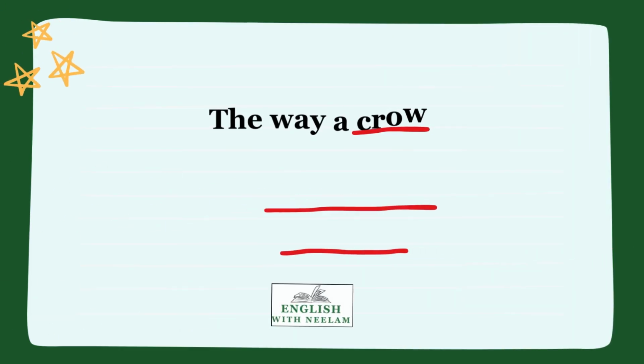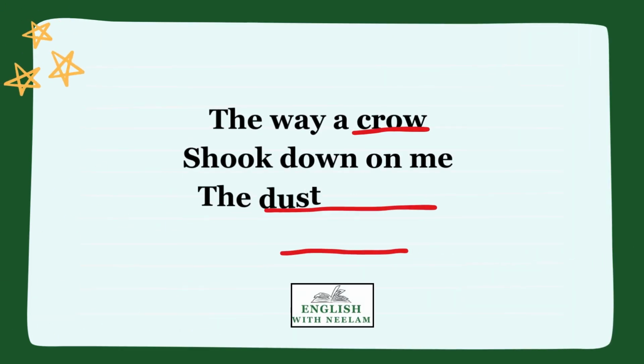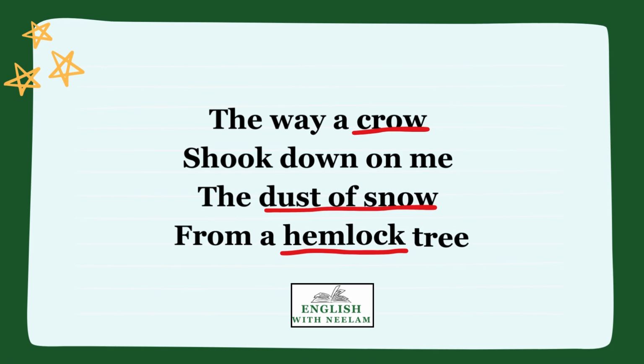Let us now start with the first stanza. The way a crow shook down on me the dust of snow from a hemlock tree. Now here the poet is talking about two things, two negative things I will say. First is the crow and other is the hemlock tree. That is poisonous. Crow is also considered as an ill omen or a bad omen. We all know it, children.